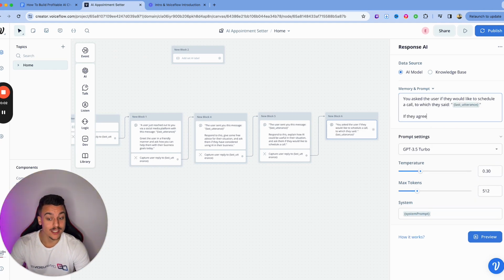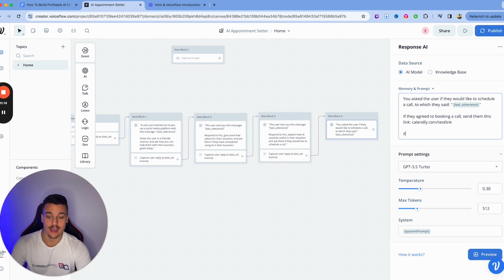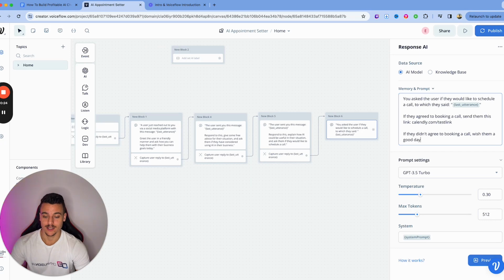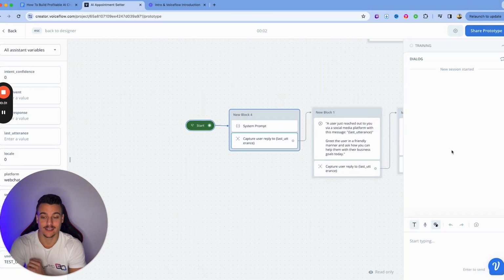If they agreed to booking a call, send them this link. We're gonna put in the link, calendly.com/test link. If they didn't agree to booking a call, wish them a good day. Now let's run through this prompt real quick, run through this chain real quick and see what happens.